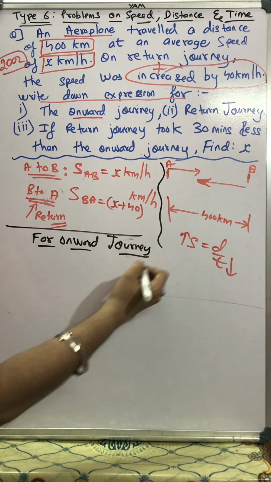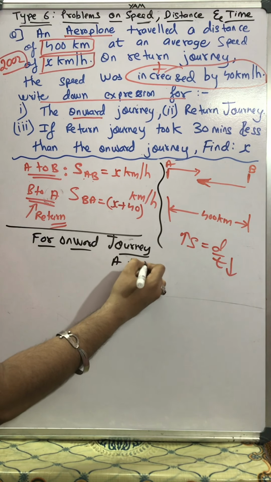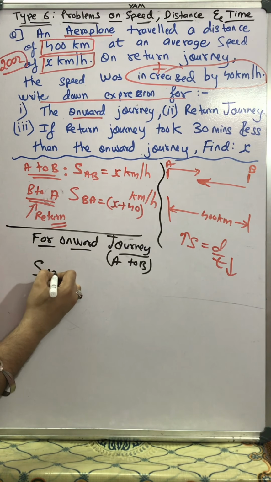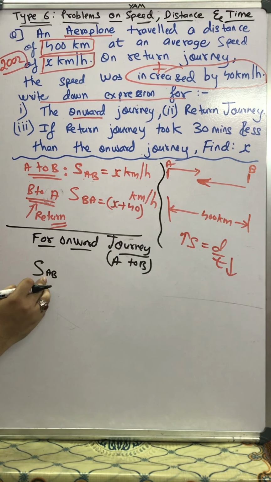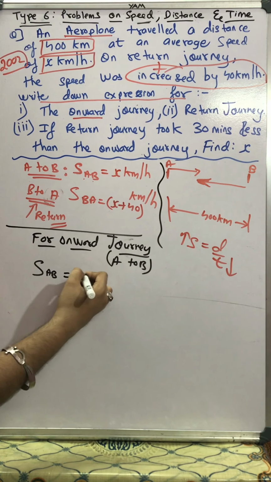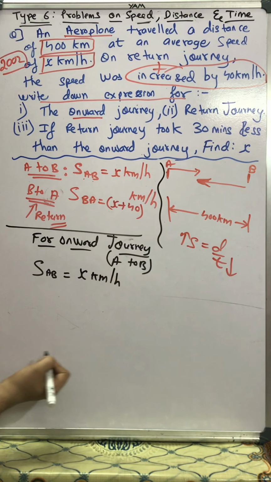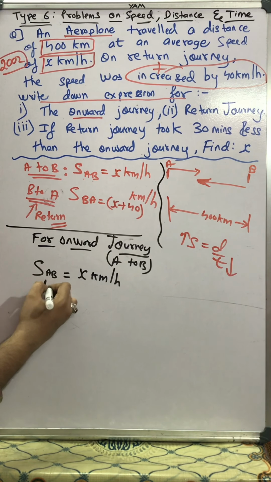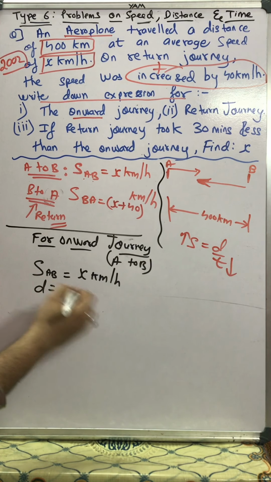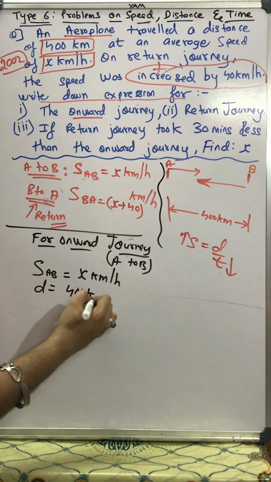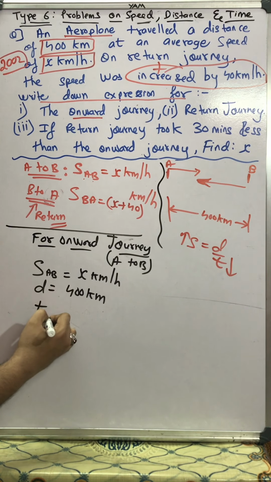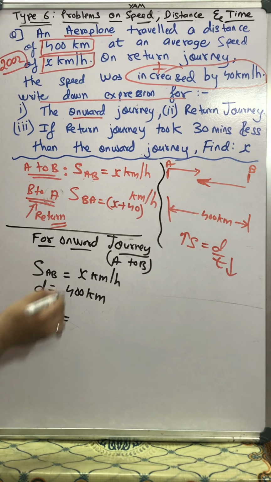For onward journey, that is in our case moving from A to B. Students, tell me, how will I write the speed? My speed is AB, because in subscript AB, going from A to B, it's an onward journey. How much is it? It's given to us as x kilometer per hour. Distance is how much? Either it goes from A to B or it comes from B to A, the distance remains same. Distance is 400 kilometers. What will be the time? At the place of time I will write in the subscript AB, time for the onward journey from A to B.